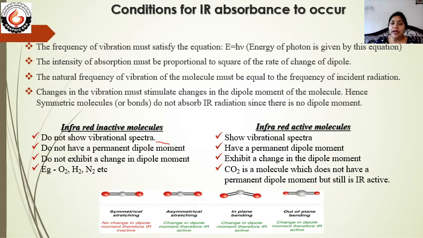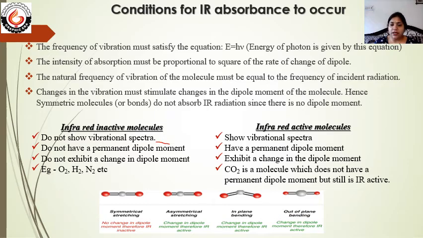On the other hand, an infrared active molecule shows vibrational spectra, meaning the spectra show some peaks. These molecules have a permanent dipole moment. That means the bonds in these molecules are usually polar in nature, with different atoms on both sides. These active molecules exhibit a change in the dipole moment after irradiation. During the vibrations of the bond, there is also some change in the dipole moment.